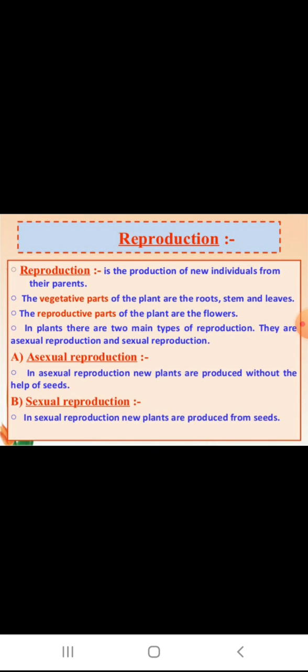In sexual reproduction, parent and offspring are not identical, though they look similar. In asexual reproduction, parent and offspring are identical. Here the process is slow. In the case of asexual, the process is very fast. Variation is present in the same species. Here no variation. So this is a summary of sexual reproduction and asexual reproduction.